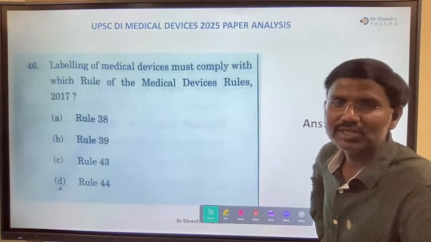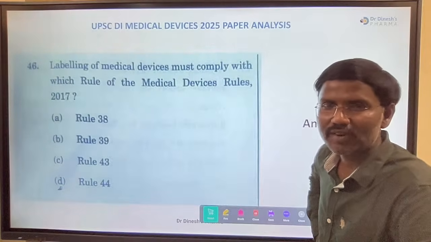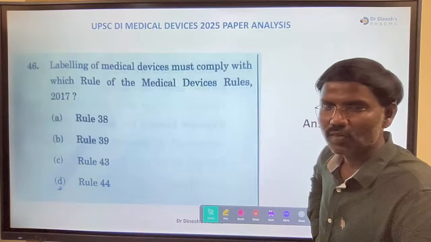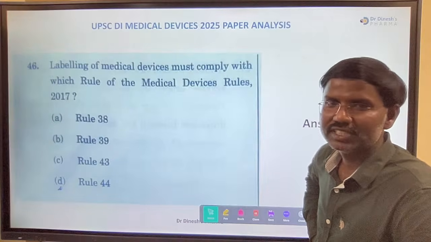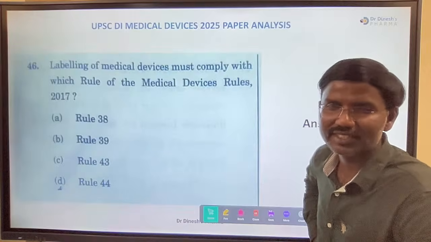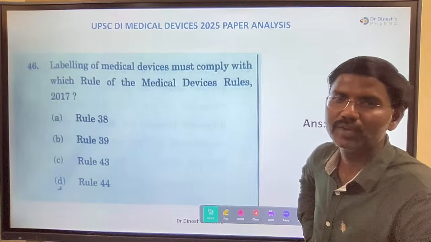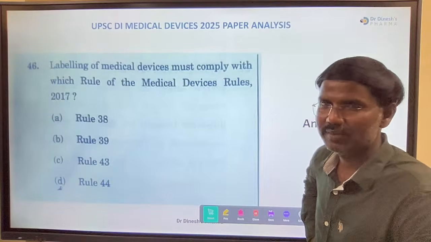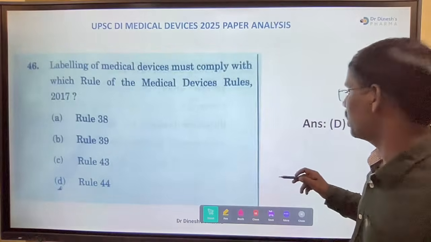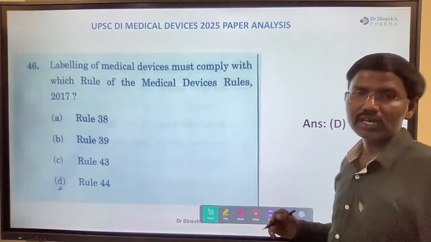Next, labeling of medical device must comply with which rule of the Medical Device Rules? This question we were discussing in our all India WhatsApp group also. Someone asked, sir, what is the form which deals with the labeling? Those who are in that group might have answered correctly, because discussion was going on. That is rule number 44.